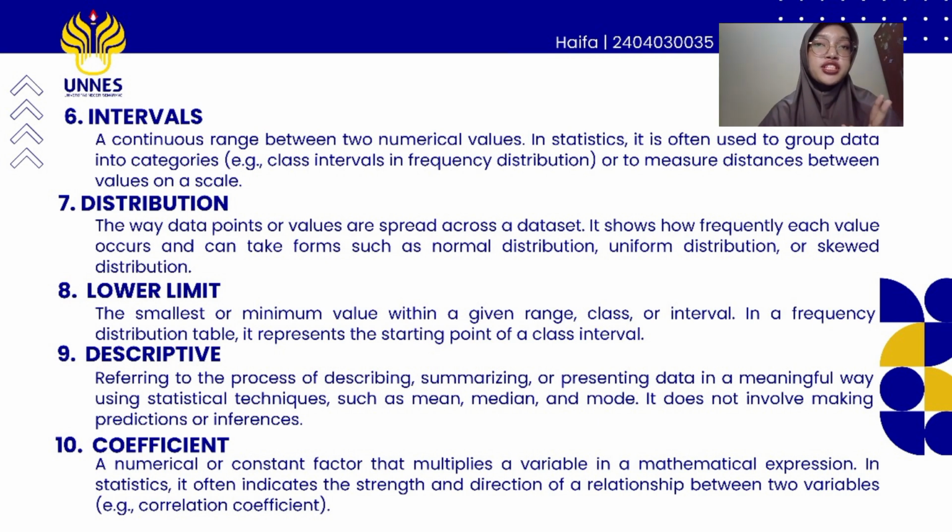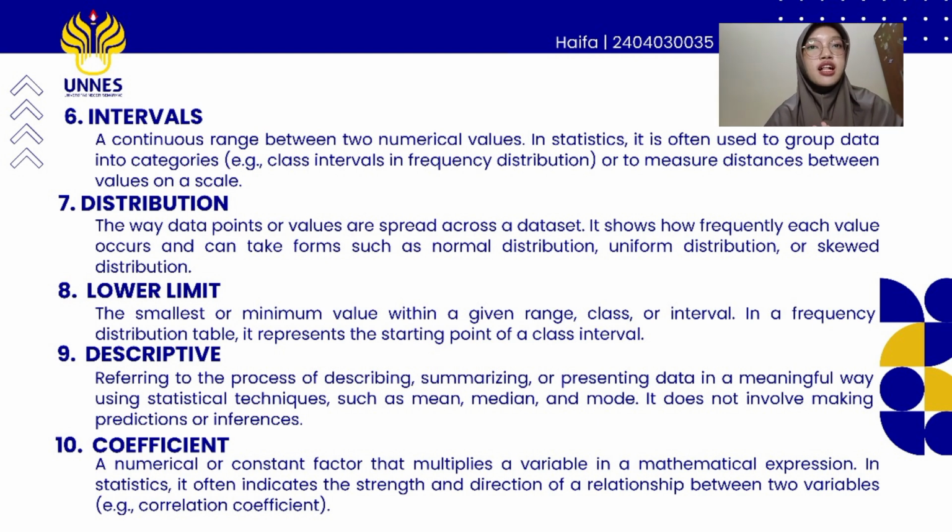Two, distribution. The way data points or values are spread across data. It shows how frequently each value occurs and can take forms such as normal distribution, uniform distribution, or skew distribution.